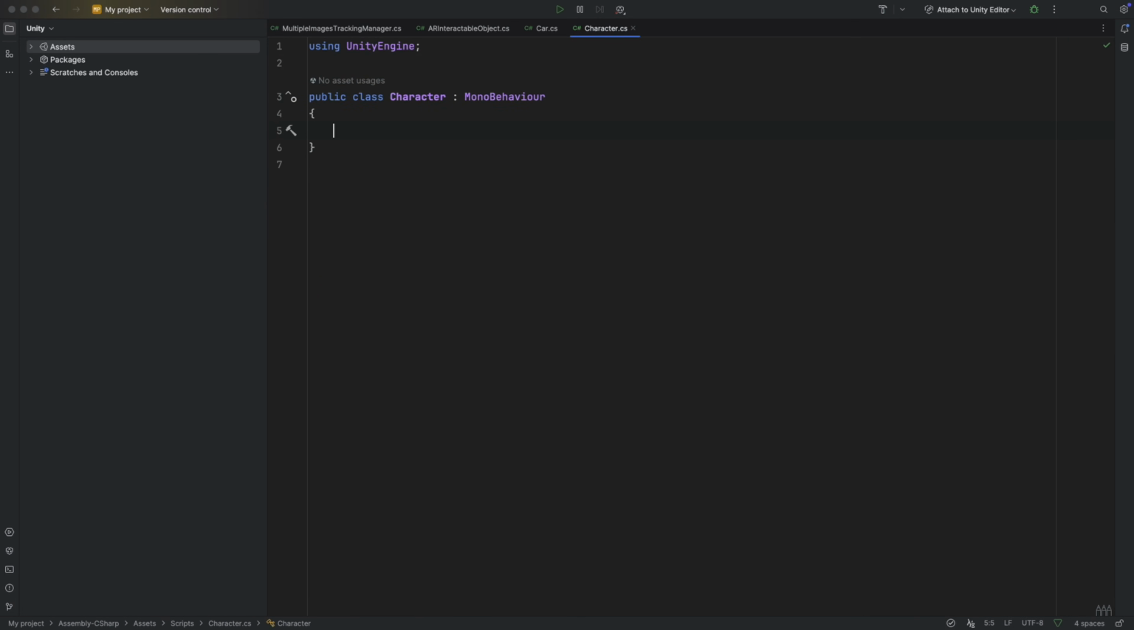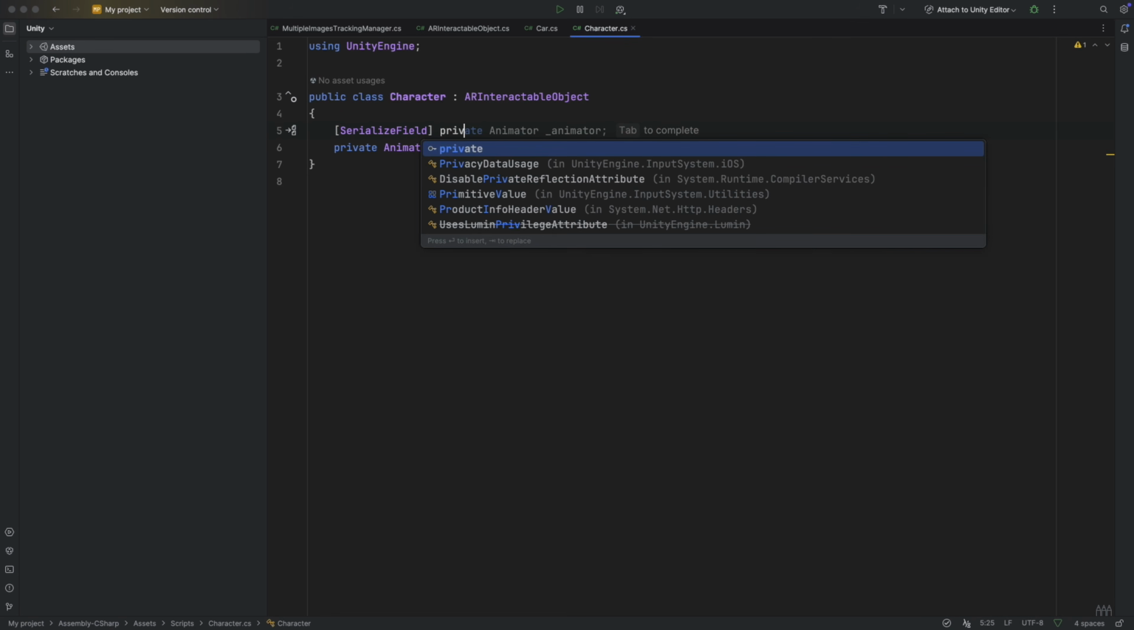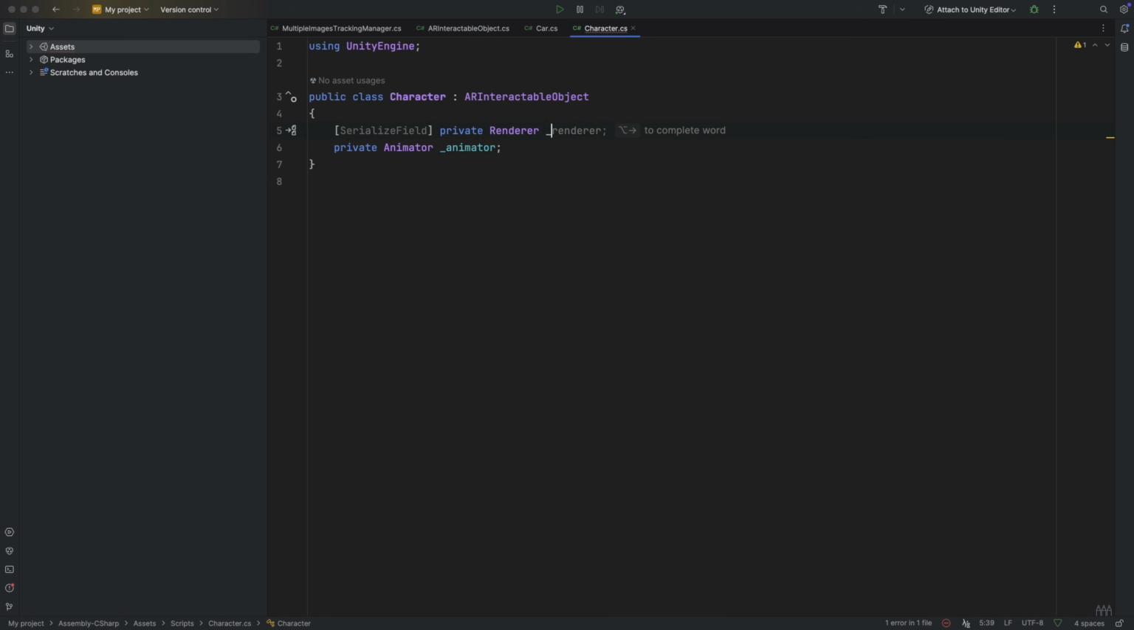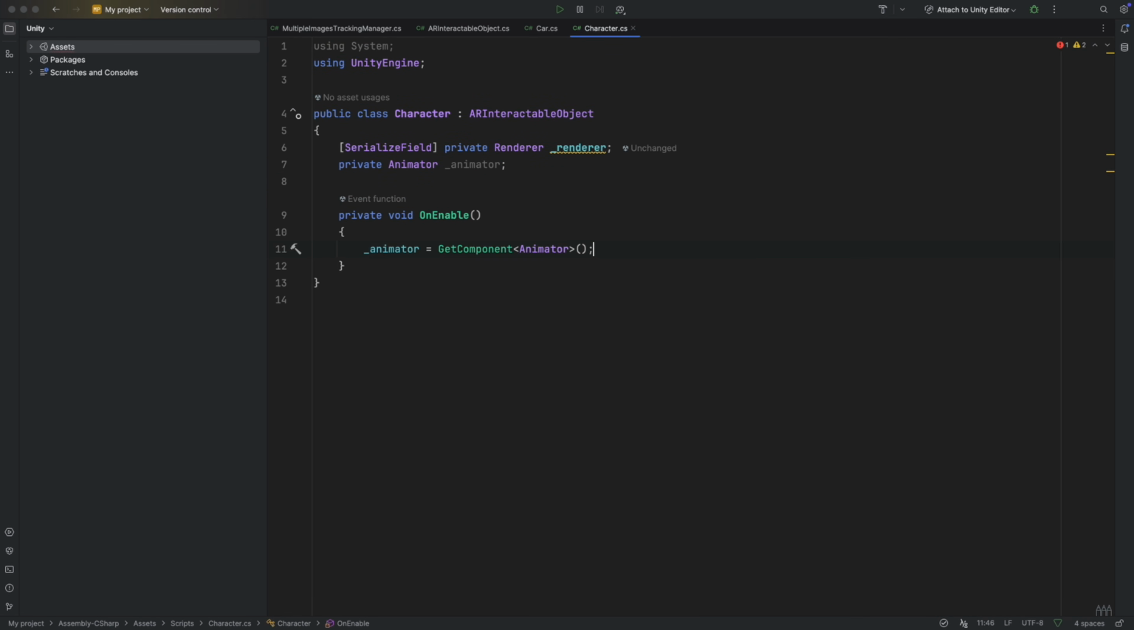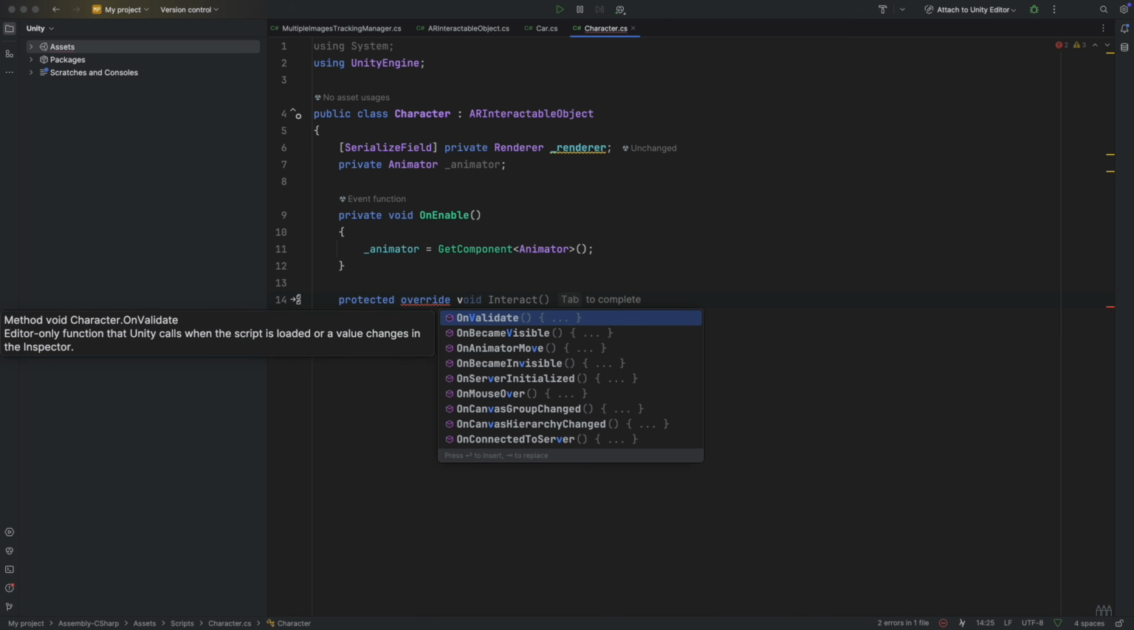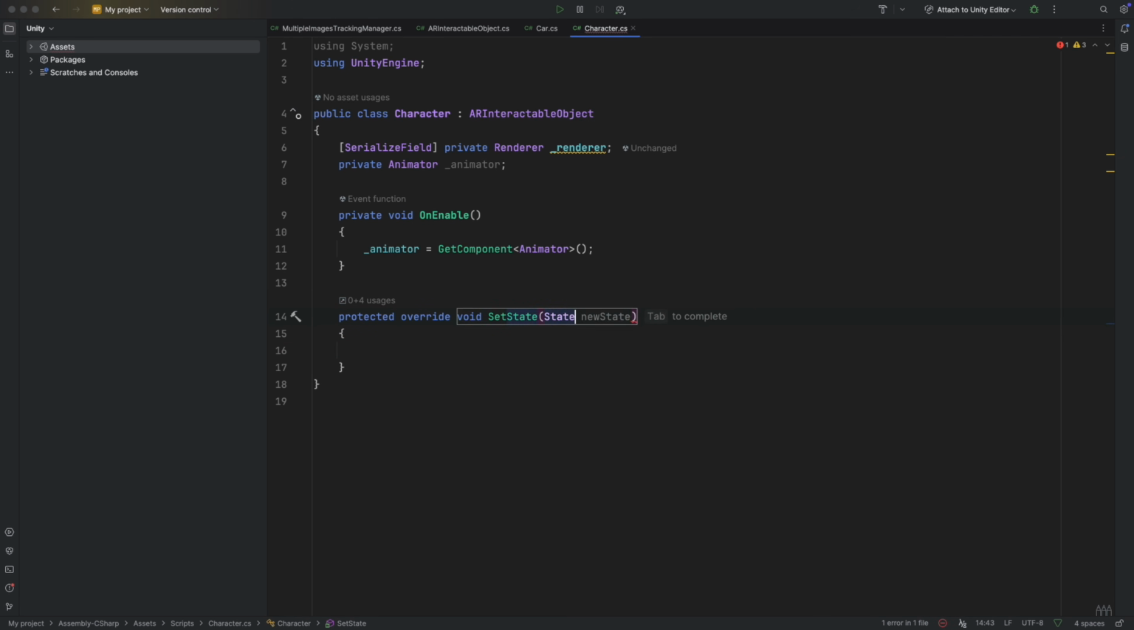Let's create a new script called character and open it up. Delete all these lines, here inherit from AR interactable object, create a reference to our animator, create also a private serialized for the renderer because we want to adjust the material animation depending on the cactus state. On onEnable, let's assign to animator reference the one that comes with our cactus. Now override our function setState that receives a state. Let's add base.setState to do first what setState does in AR interactable object, and then create a switch to define what to do with the new state.